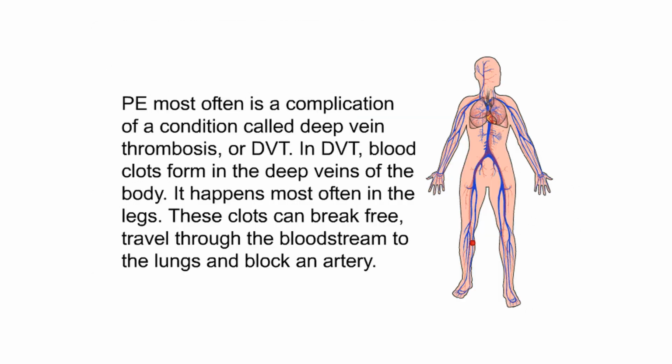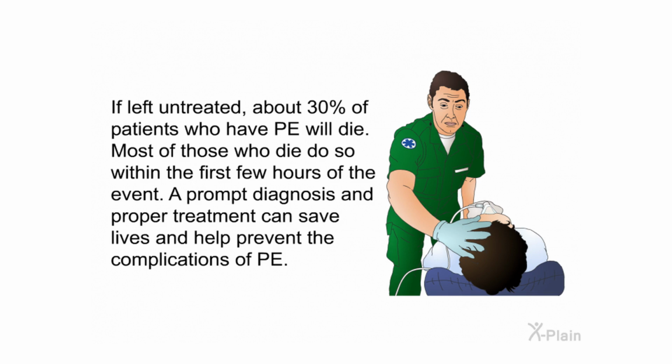PE most often is a complication of a condition called deep vein thrombosis, or DVT. In DVT, blood clots form in the deep veins of the body. It happens most often in the legs. These clots can break free, travel through the bloodstream to the lungs, and block an artery. If left untreated, about 30% of patients who have PE will die. Most of those who die do so within the first few hours of the event. A prompt diagnosis and proper treatment can save lives and help prevent the complications of PE.